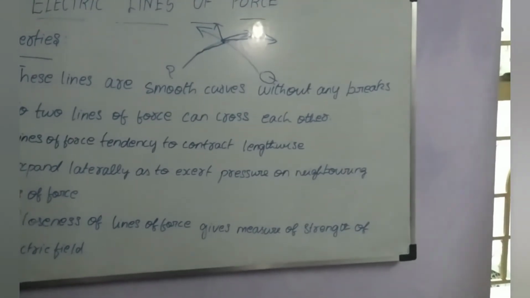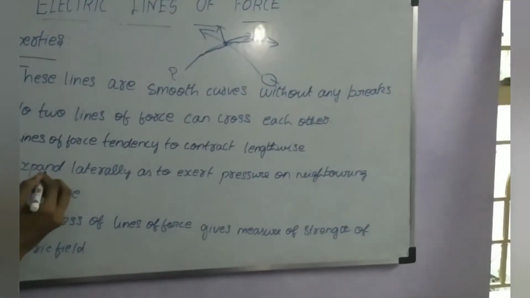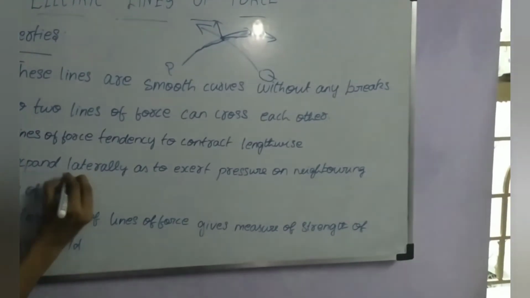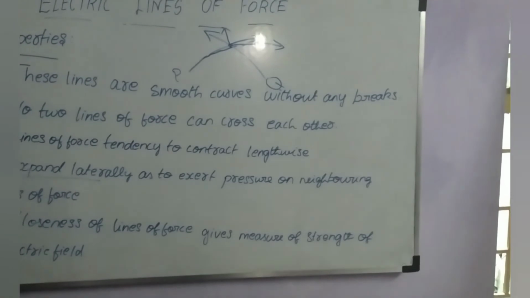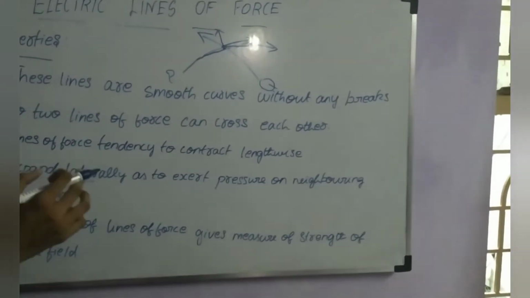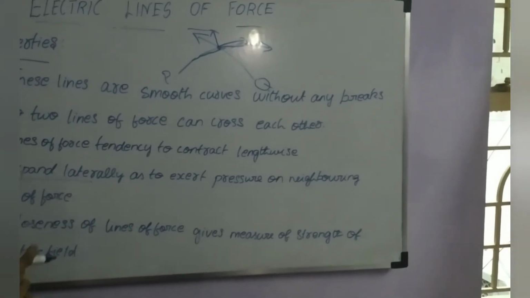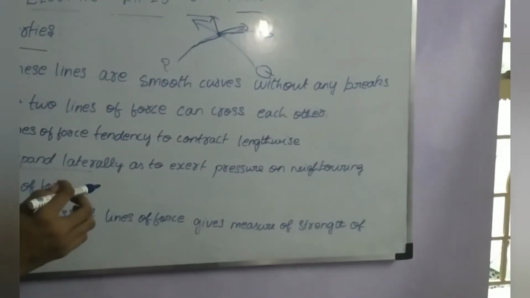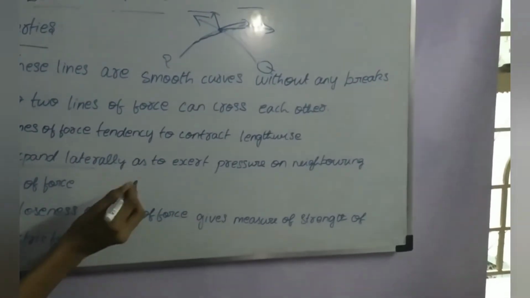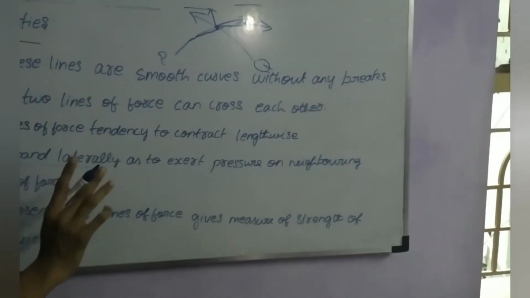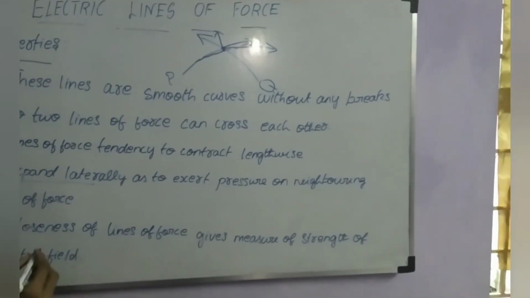Fourth, the lines of force have a tendency to expand laterally so as to exert pressure on neighboring lines of force. This is when repulsion happens between like charges. When there is repulsion, the two charges move away from each other, so one line of force exerts pressure on neighboring lines of force.